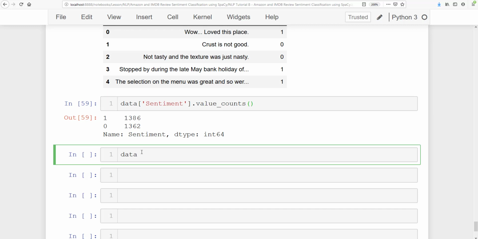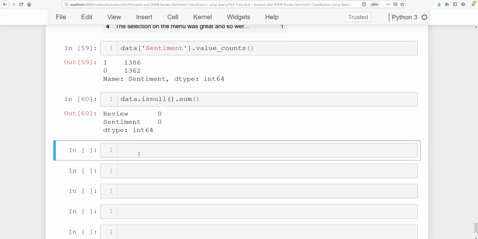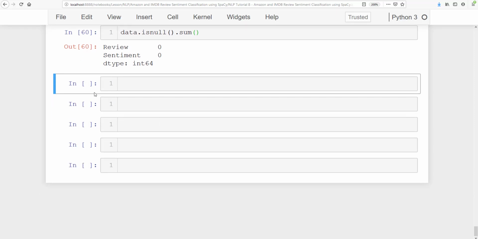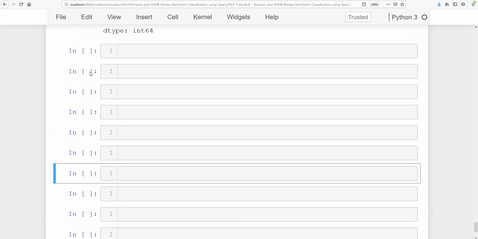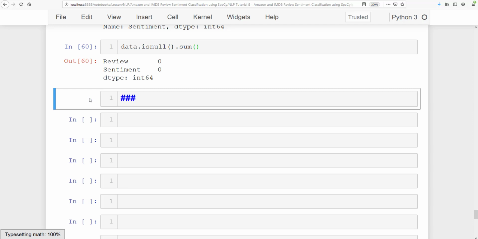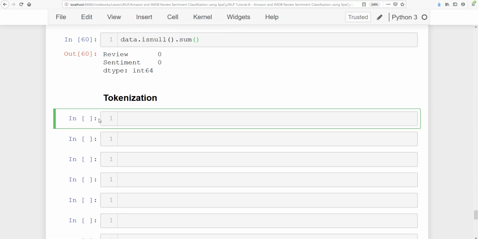Now we are going to check if there is any null value. So it is data dot isnull, and then here we have a sum. It says that there are no null values present in the data set. Perfect. So let's go ahead and add an empty cell here, and then I'm going to do tokenization here.